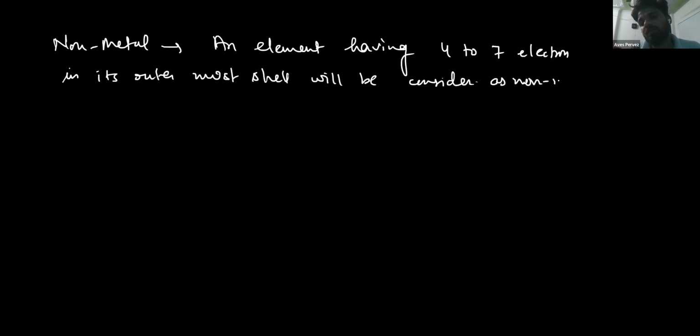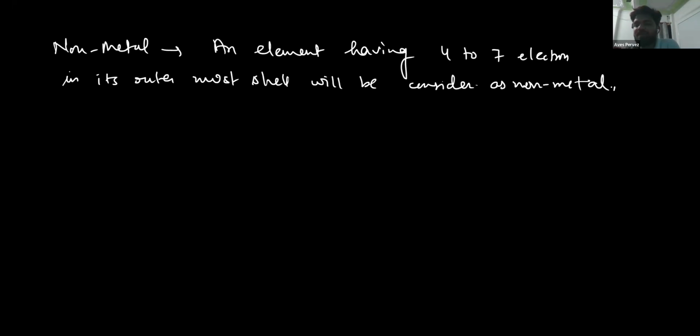So this is the definition of metals and non-metals.